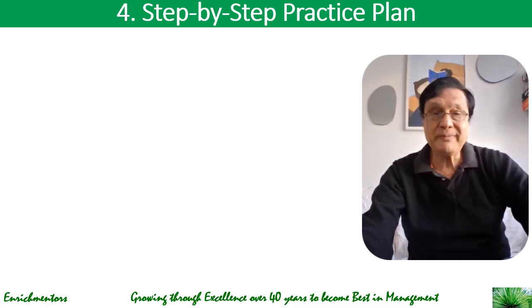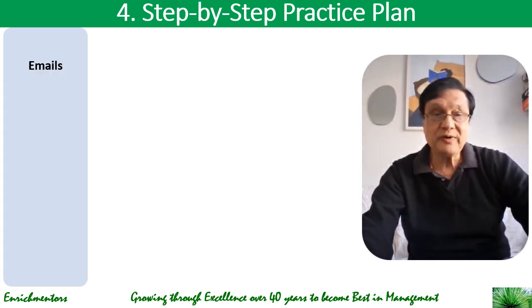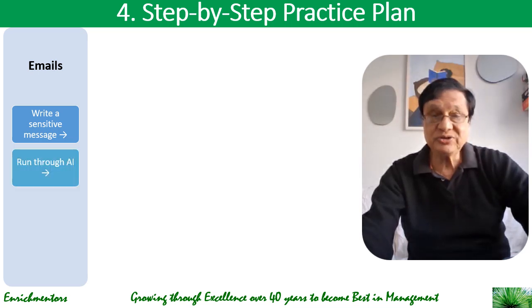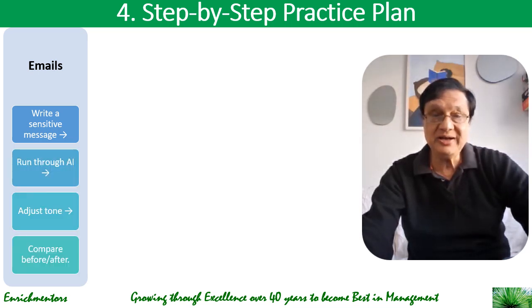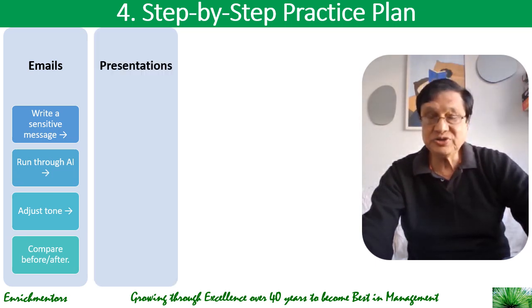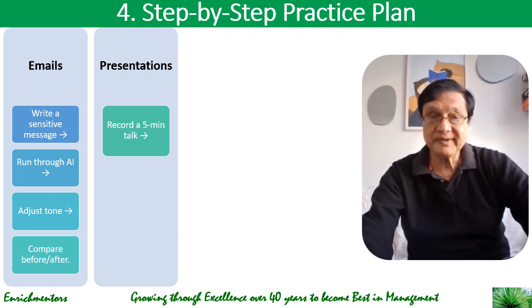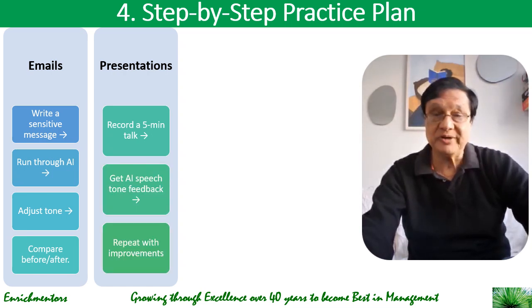Let's take a look at a step-by-step practice plan. For emails, you could write a sensitive message and then run it through AI, adjust the tone, and compare before and after. For presentations, record a 5-minute talk, get AI speech tone feedback, and repeat with improvements.